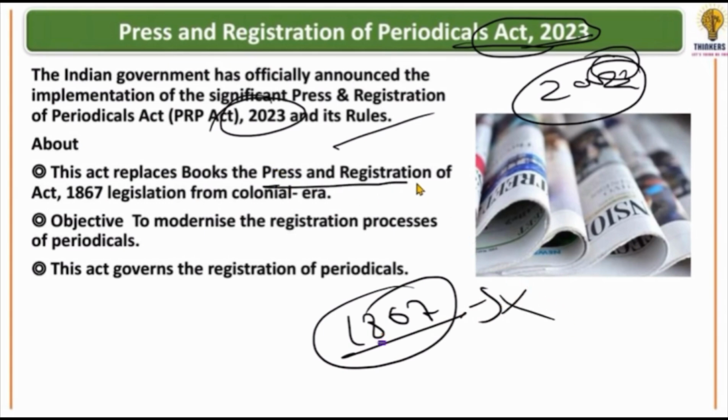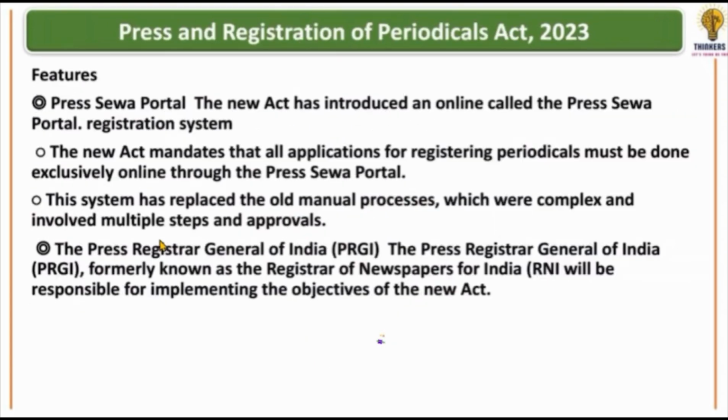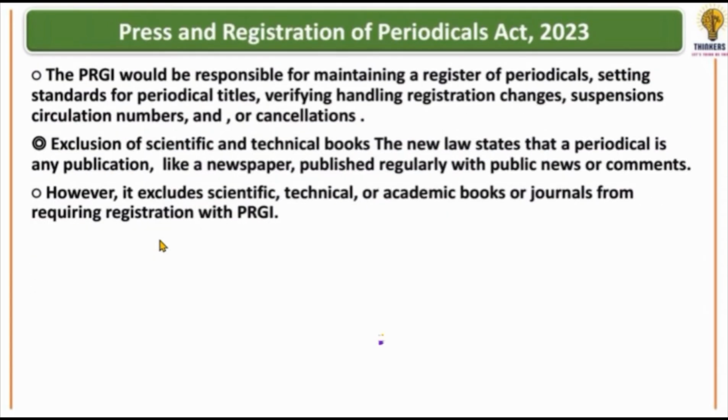We have the Press and Registration of Books Act of 1867, which will be replaced by this. The new act will replace the colonial law. The goal is to modernize this very old law and bring it up to date. This is its objective.